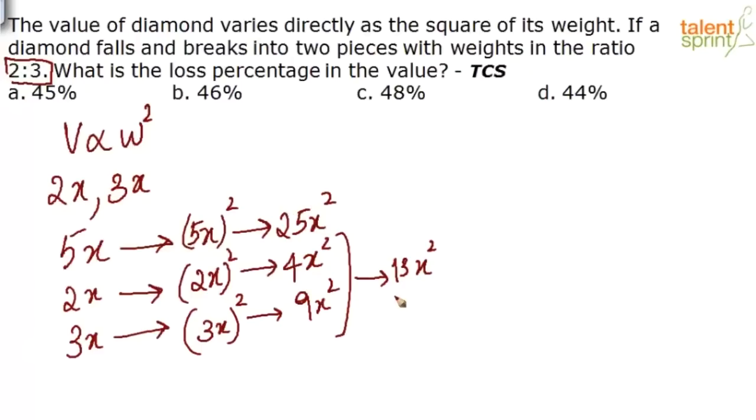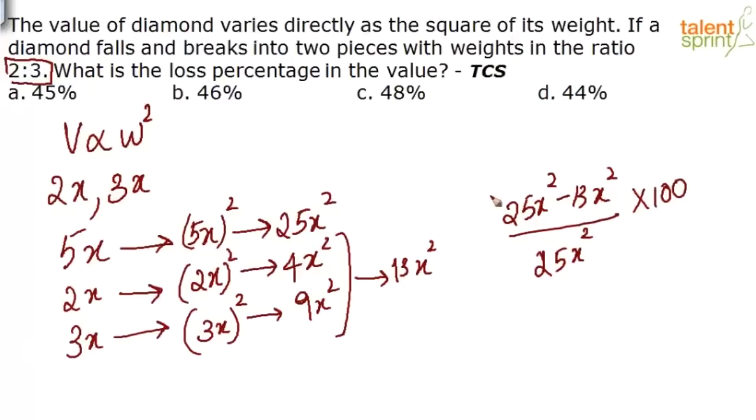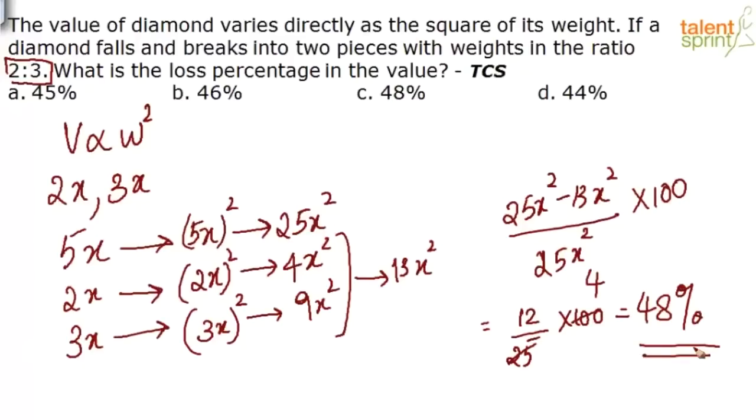So what is the loss percentage? The loss percentage is nothing but 25x squared minus 13x squared divided by 25x squared into 100. How am I writing this? See, how do you calculate loss percentage? The change in the value divided by the original value, into 100. So this is equal to how much? x squared gets cancelled, 12 divided by 25 into 100, which is equal to 48 percent. Is it clear how we did this question?